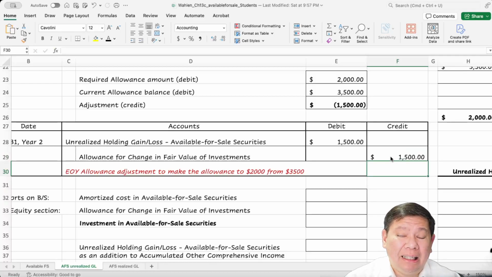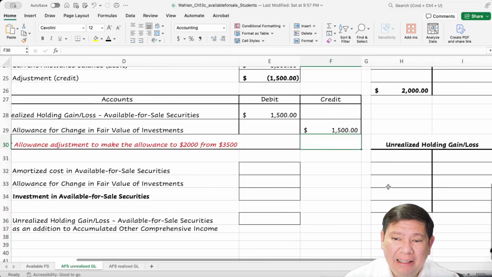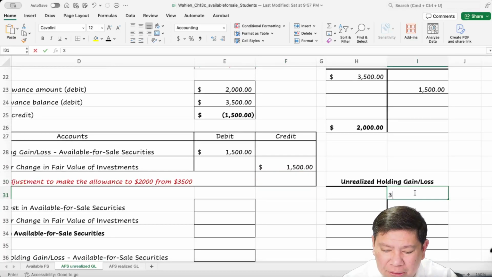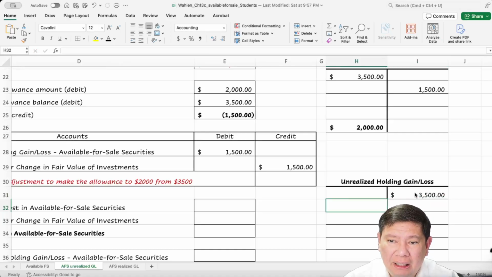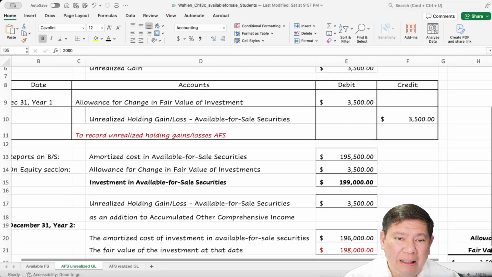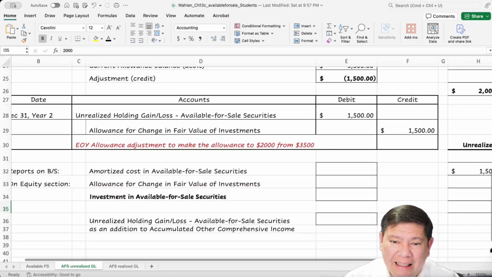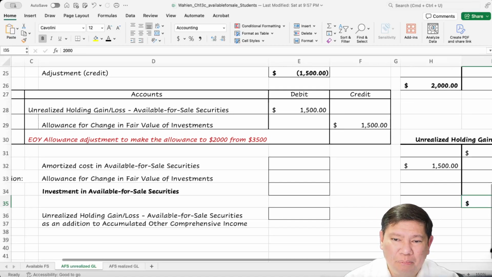Okay, now after that journal entry, so this all started with 3,500. So we have to deduct it by 1,500, which is this guy here, right? And that guy there. So now the unrealized holding gain is only $2,000 to be reported as accumulated other comprehensive income.